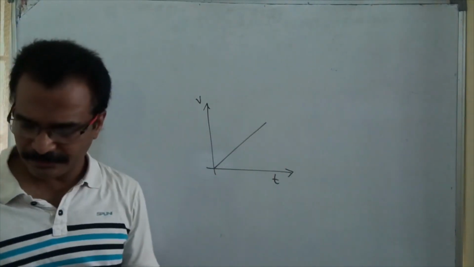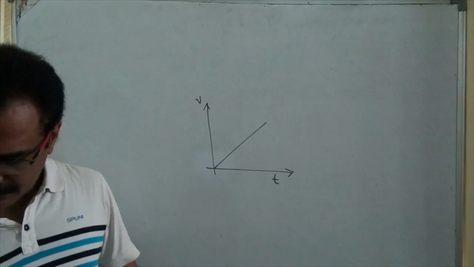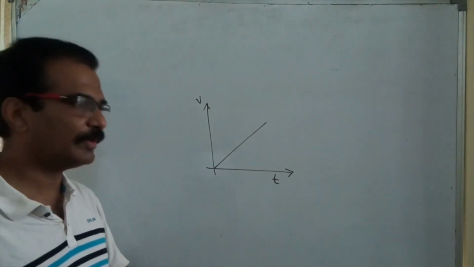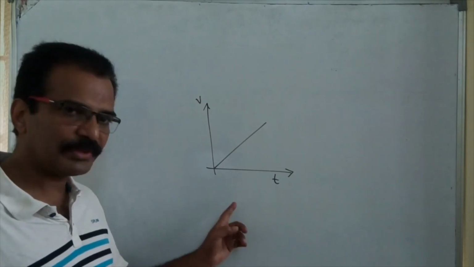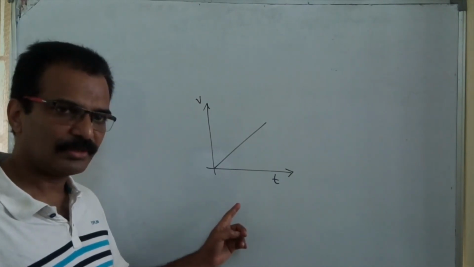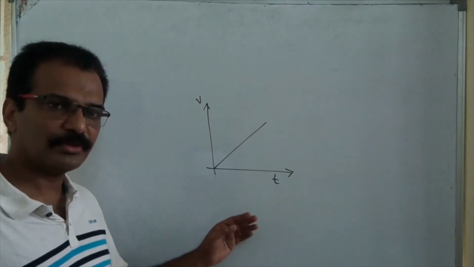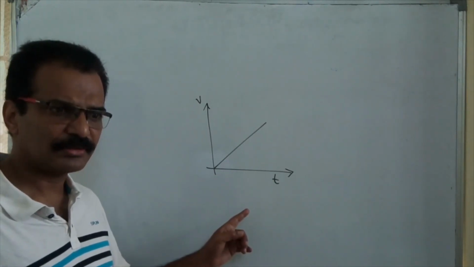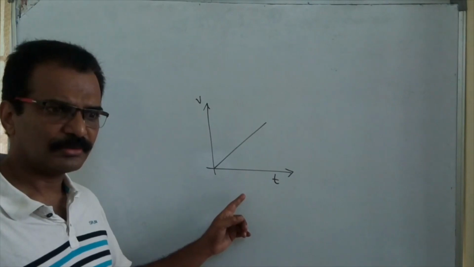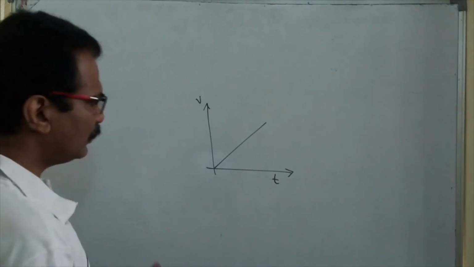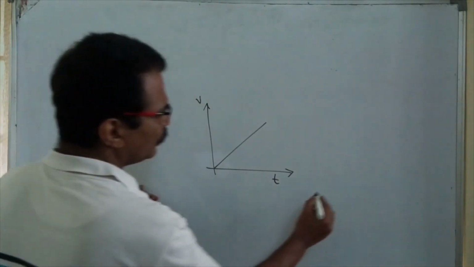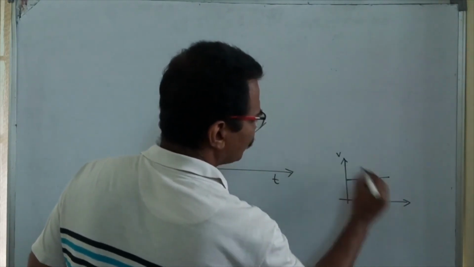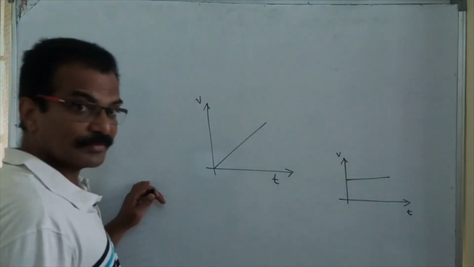What graph have I drawn? Velocity time graph. Very good. Is the body moving with uniform velocity or uniform acceleration? Uniform velocity. No, please understand, a uniform velocity graph will be like this. Once again, this is a velocity time graph.